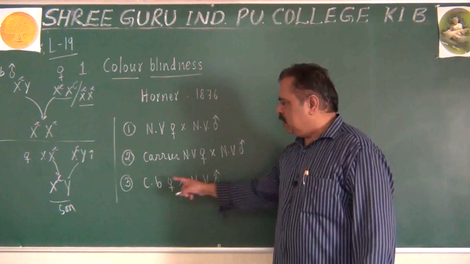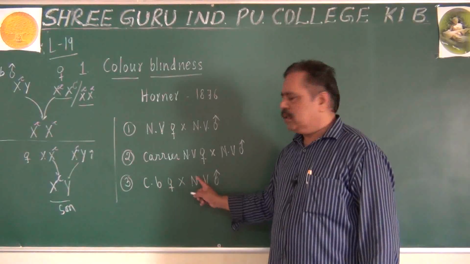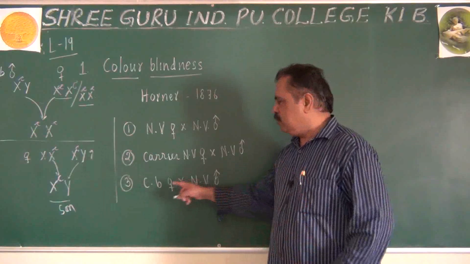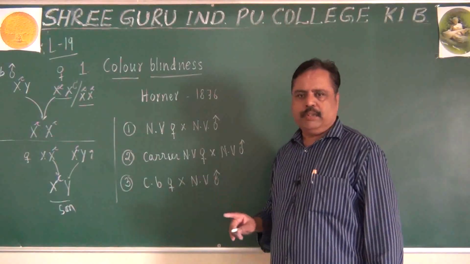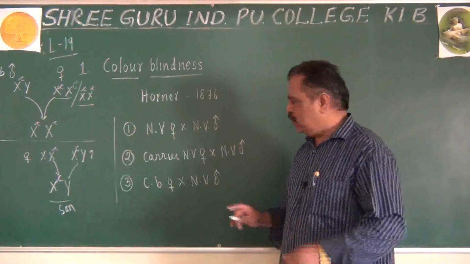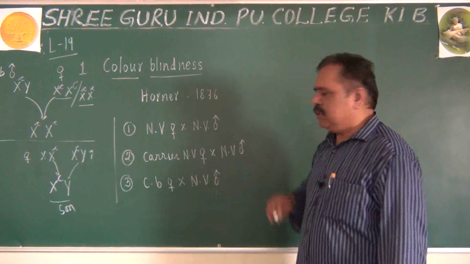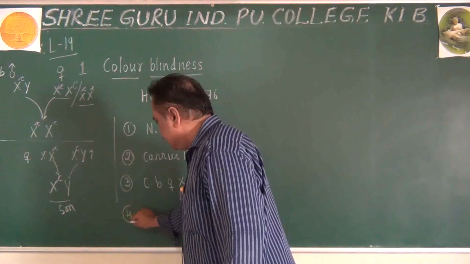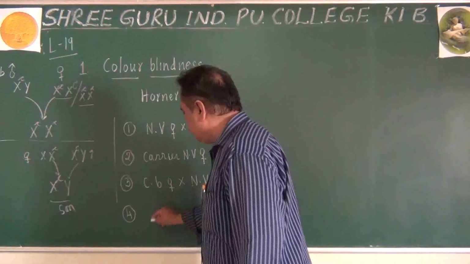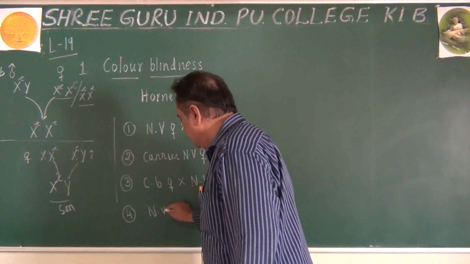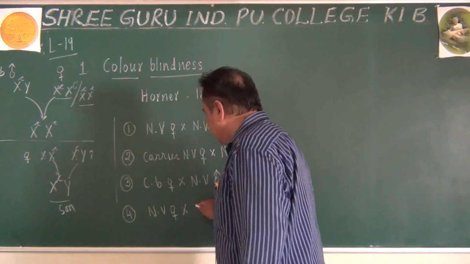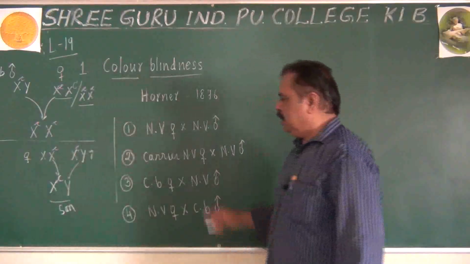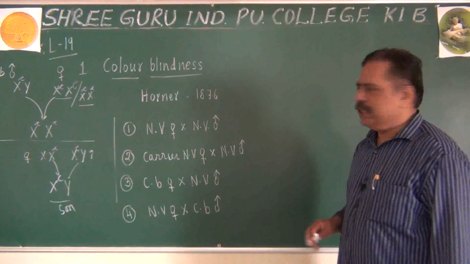She will not trouble him that she wants only that particular saree, particular colored jewelry like that. So he is blessed. Similarly, there can be a possibility of a normal visioned female marrying a colorblind male also. These are some of the possibilities.